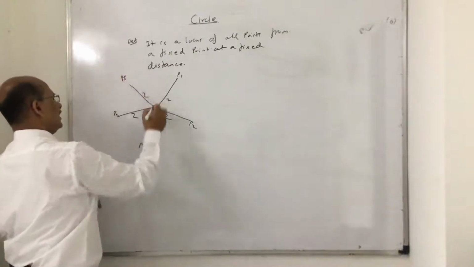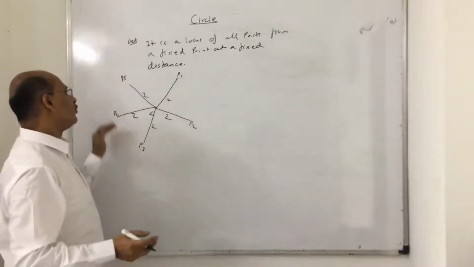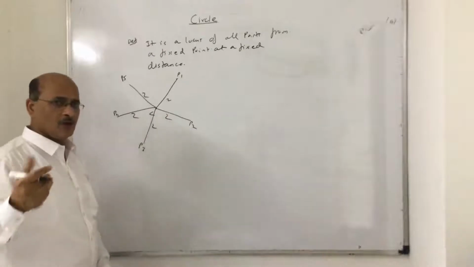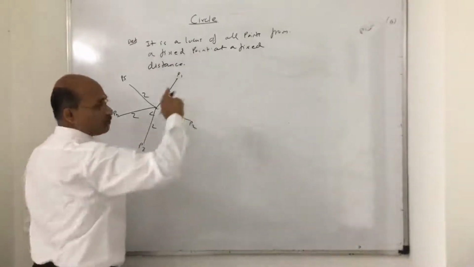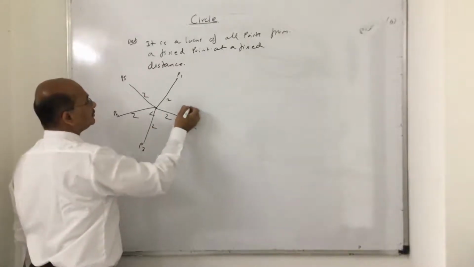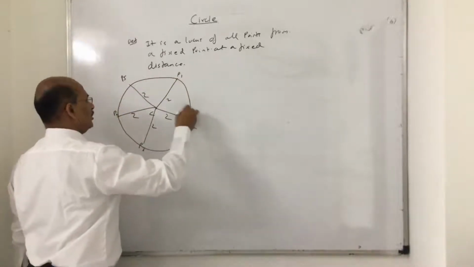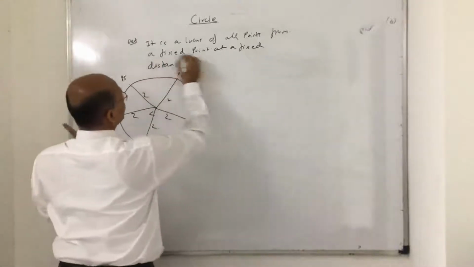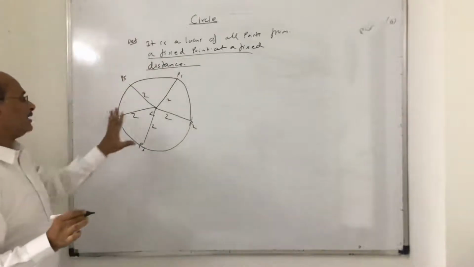Like this, if I ask n number of students, I get n number of moving points P1, P2, P3, P4, P5 up to Pn. Now what is the circle? Circle is nothing but a locus. Locus means a figure obtained by joining these points, satisfying a specific condition. So the figure obtained from a fixed point at a fixed distance is nothing but a circle.